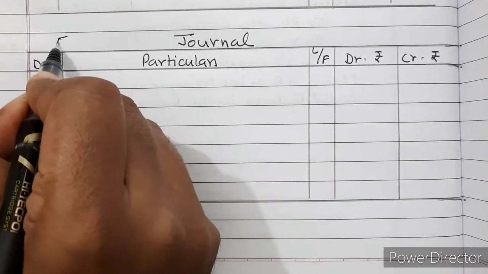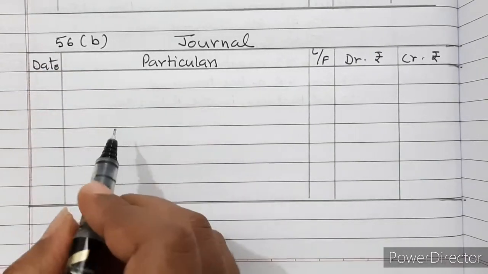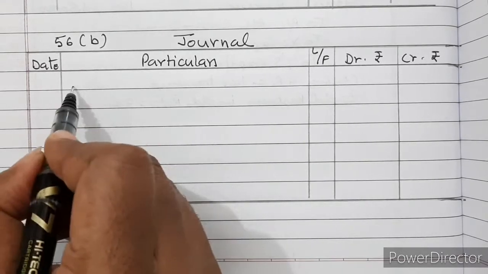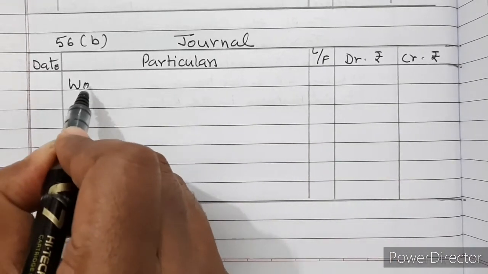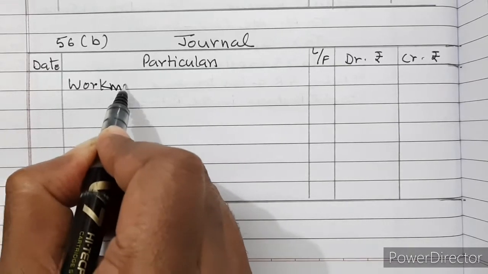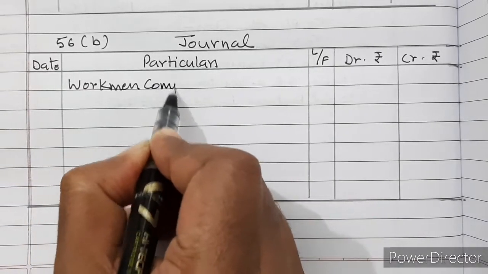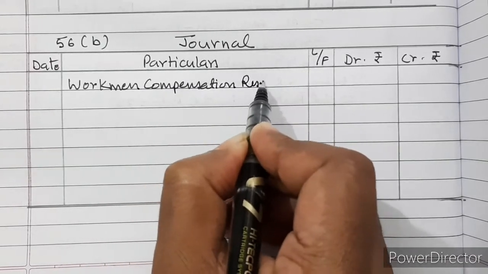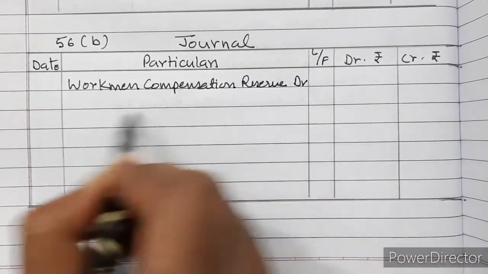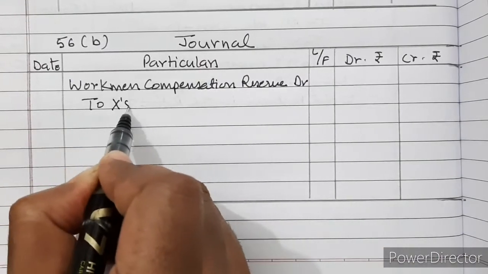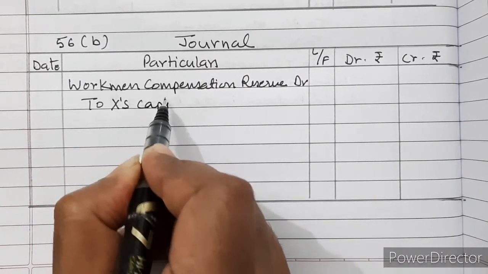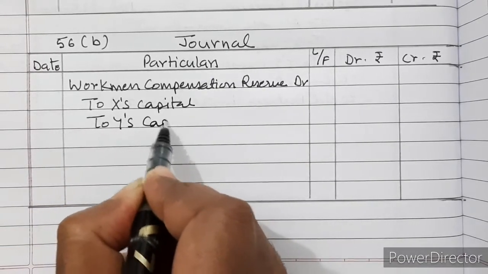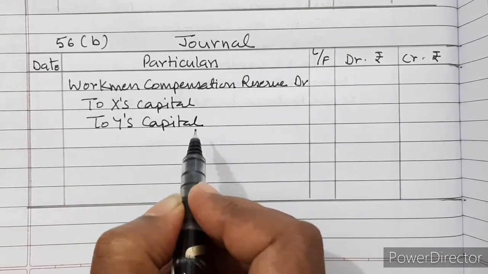So solution 56B. Workman compensation reserve is a credit balance, so it will be debited and closed. Debited to X capital account and to Y's capital account in their old ratio.